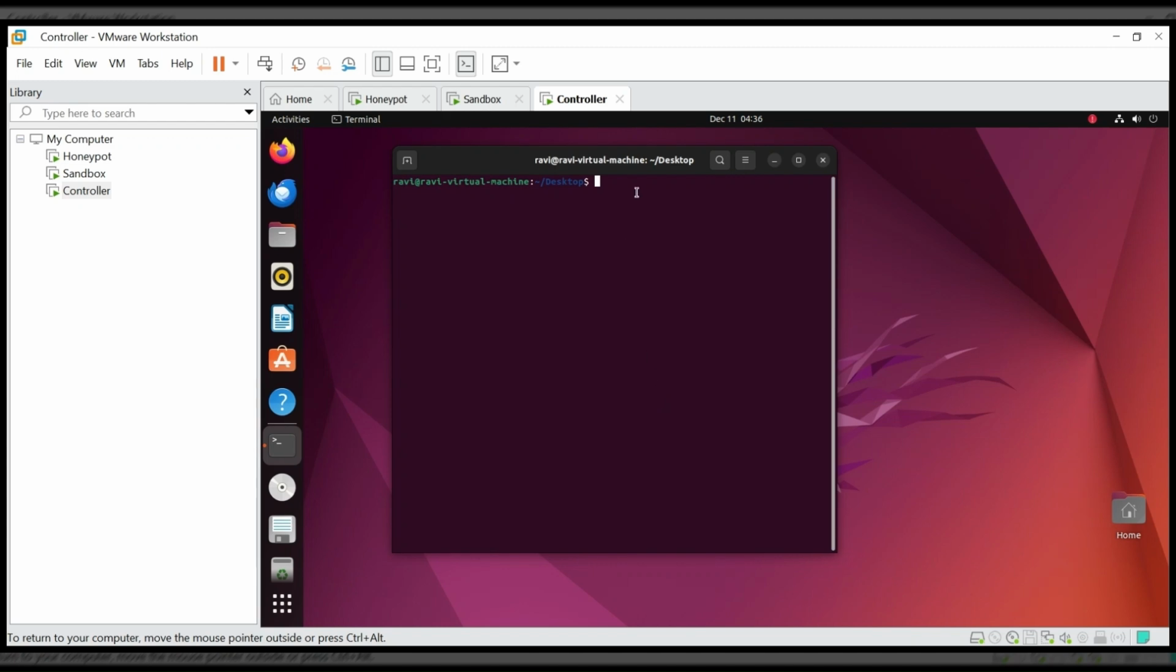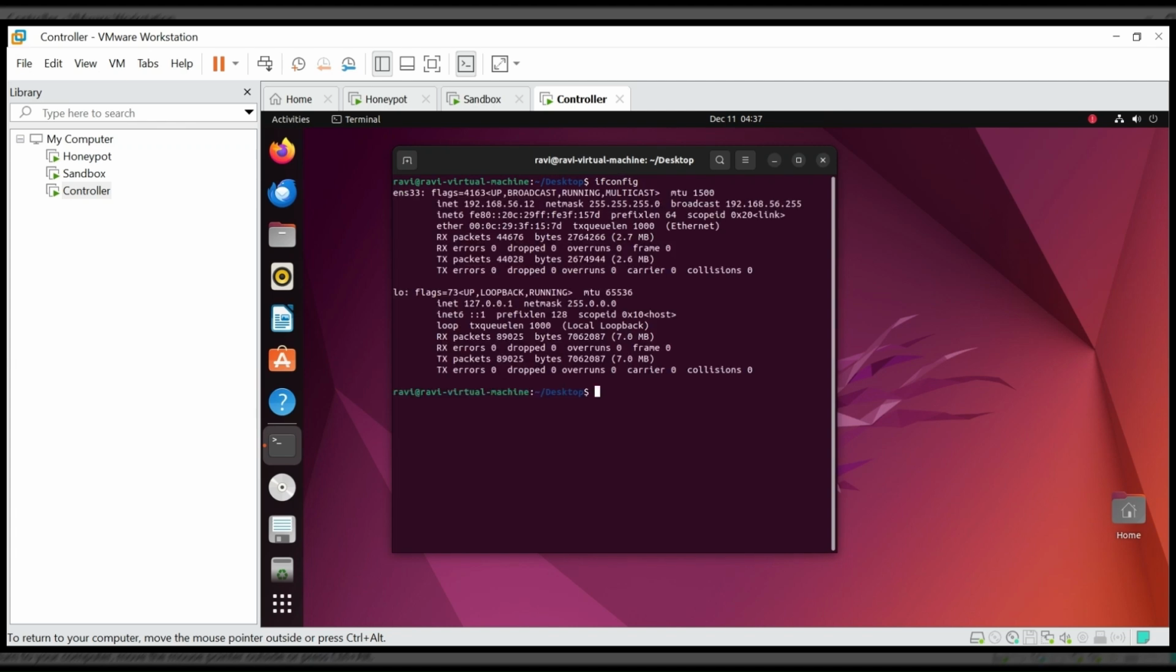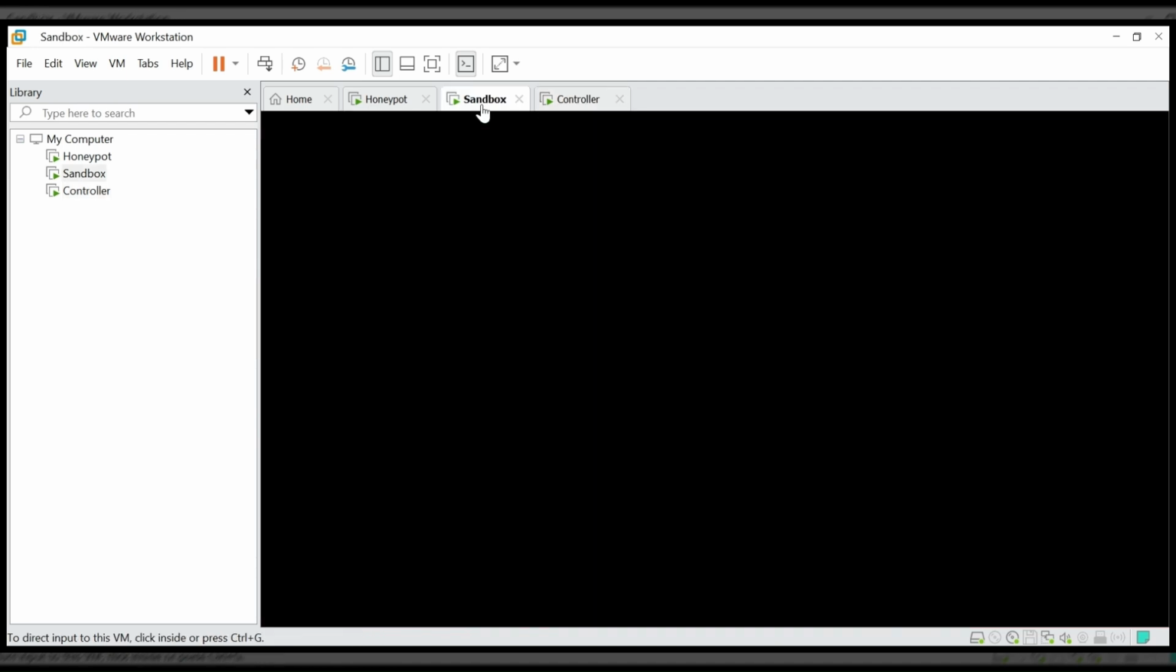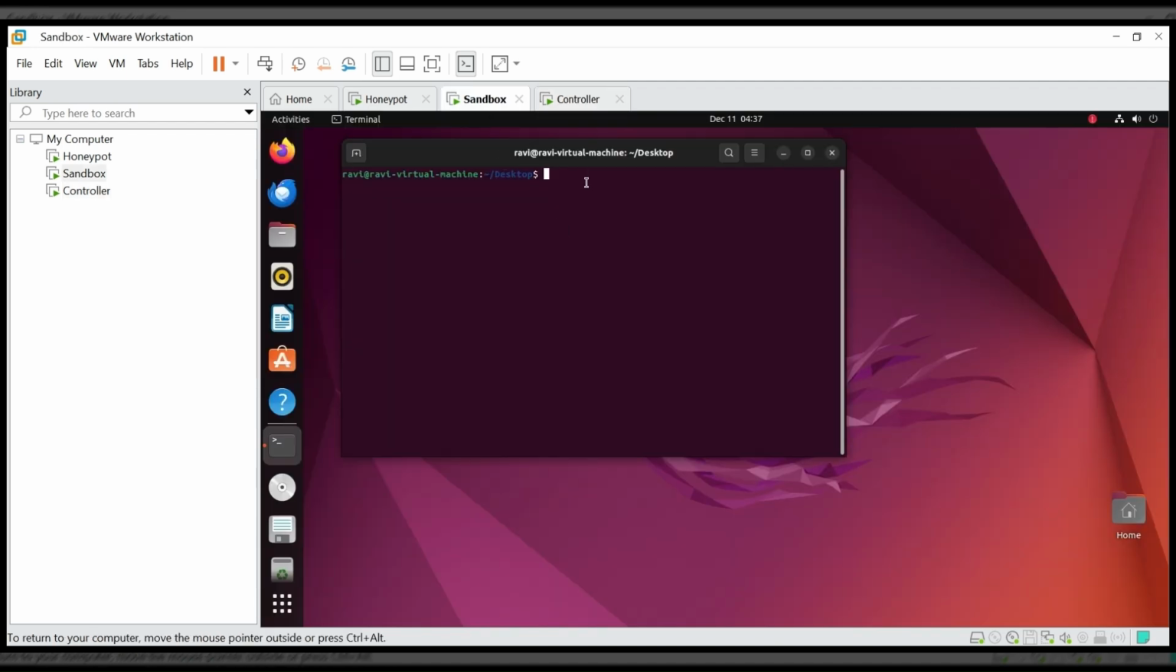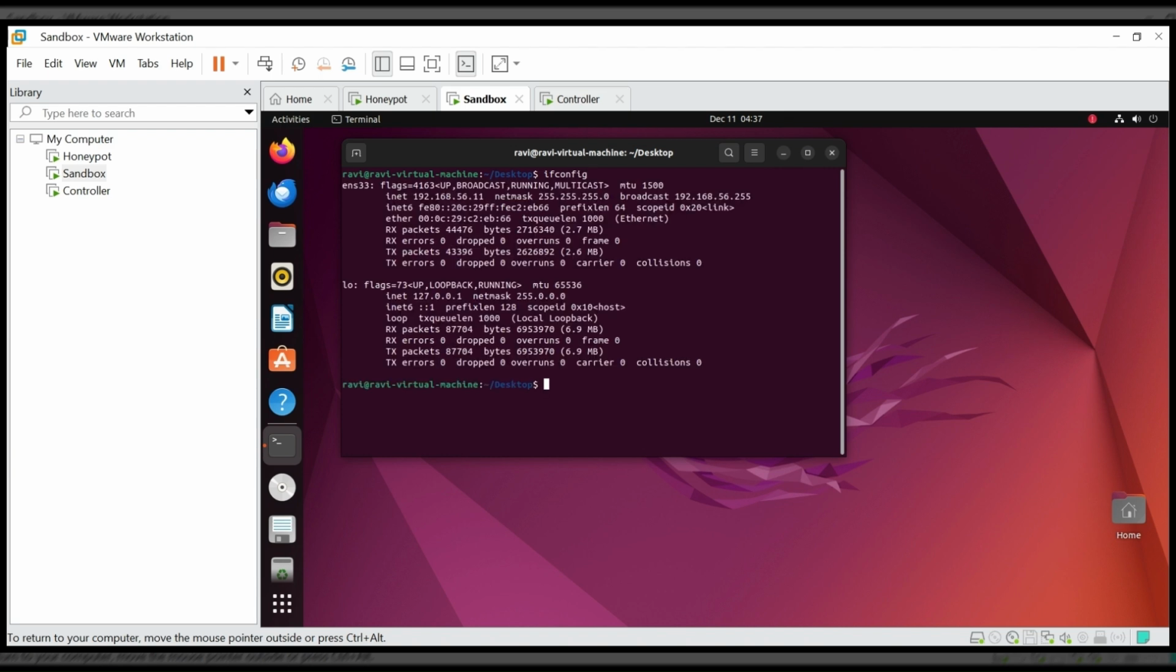So this is my controller machine. First, I will show the IPs of all three VMs. You can check that my controller machine's IP is 192.168.56.12. And now I will check my sandbox IP. You can check that my sandbox IP is 192.168.56.11.